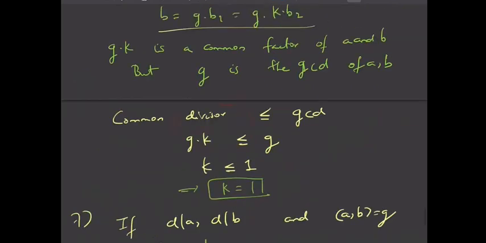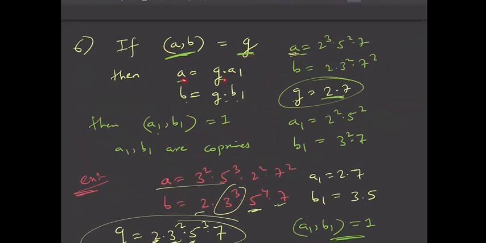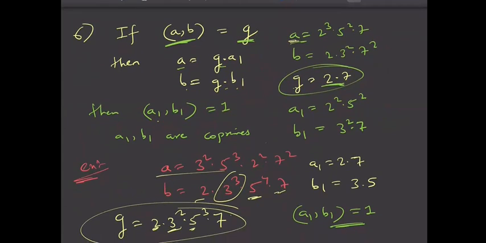And if GCD of A comma B is G, and you write A as G into A1, B as G into B1, then nothing is present common between A1 and B1. That is, GCD of A1 and B1 is nothing but 1 only. Fine. So these two properties are very, very important. And I think now you are clearly able to see with the help of examples.